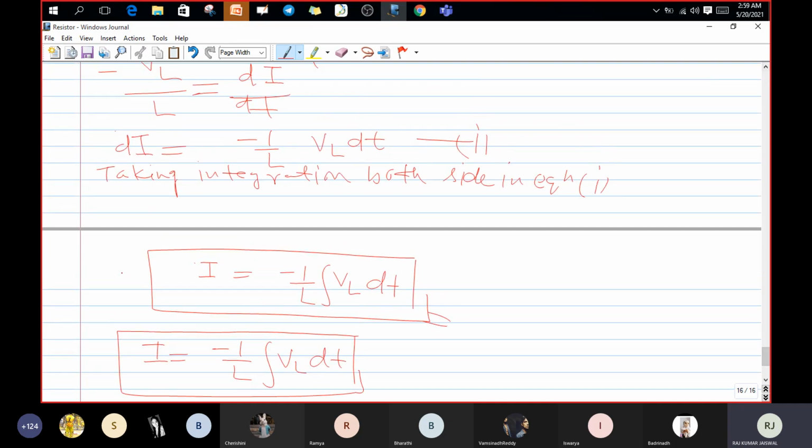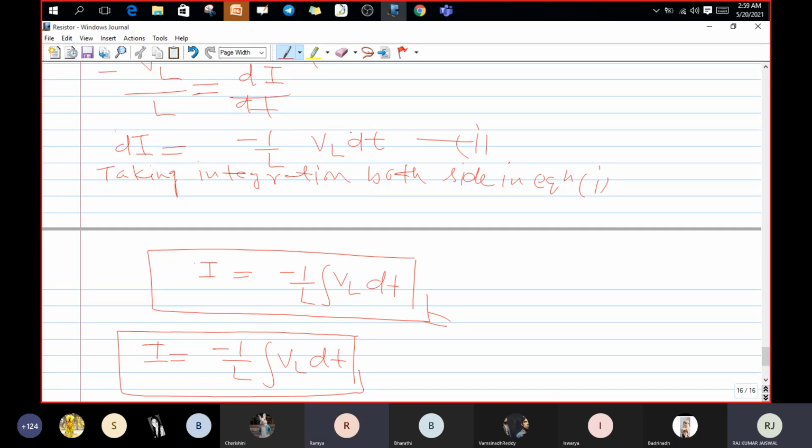See what I have done. I have taken the integration on both sides. Then the differentiation is cancelled out, leaving minus 1 by L VL dt. Is it okay, guys? Yes, sir.